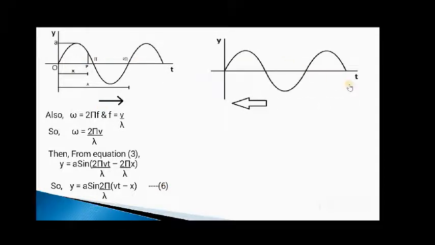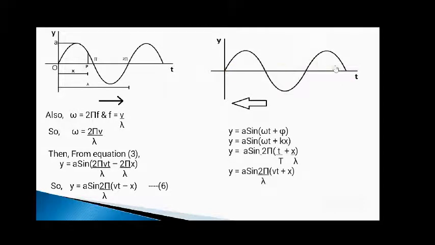Suppose we consider a progressive wave that reverses its direction, that is, it travels from right to left. In this case, we need to change the value for phi. So we can write the displacement of this wave as y equal to a sine omega t plus phi.